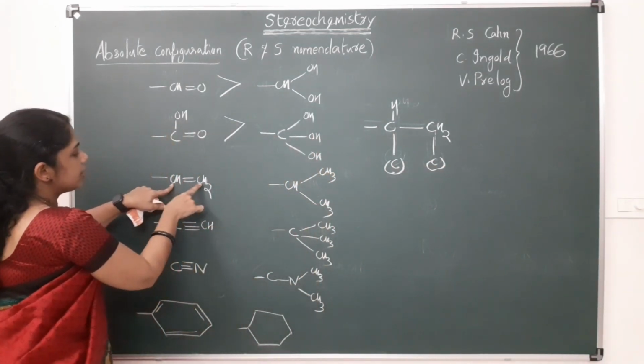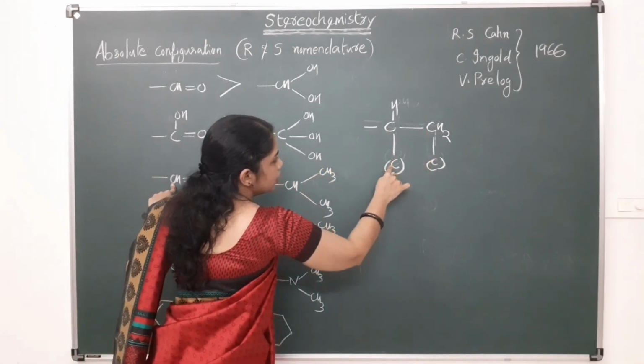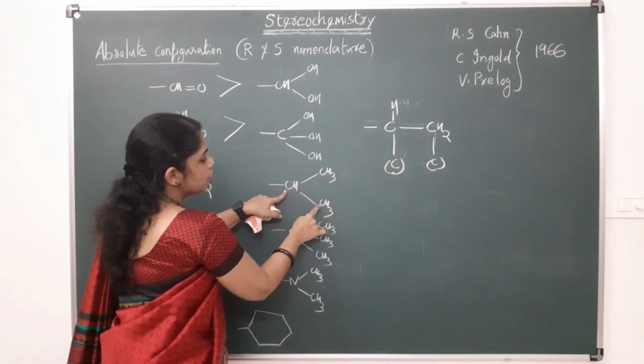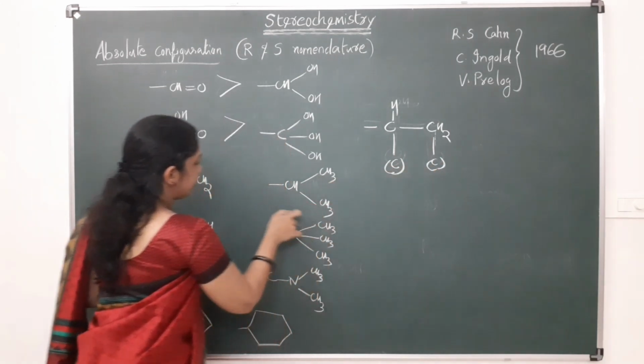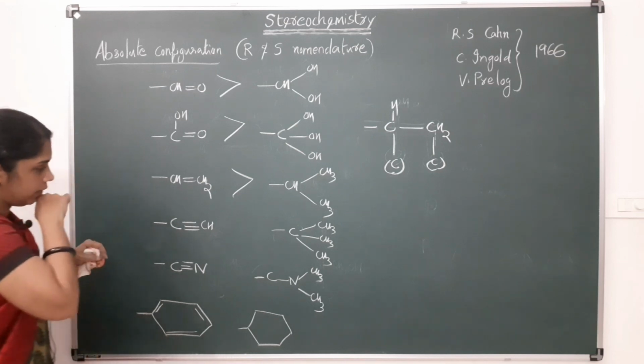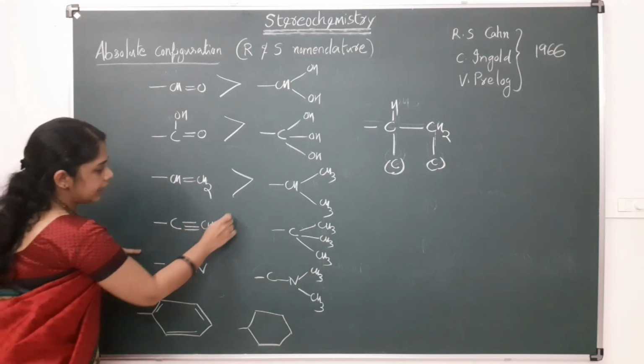So here this carbon is attached to 2 carbons. Here also this carbon is attached to 2 carbons. But that carbon is again attached to another carbon, while here it is only attached to hydrogen. So this will get higher priority. Similarly this case also, this will get higher priority.